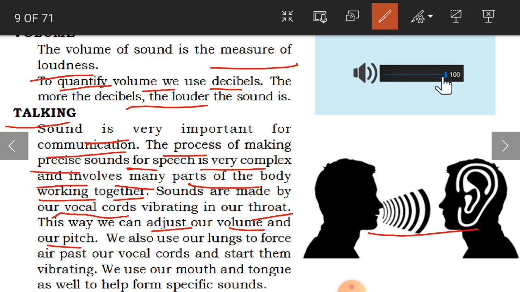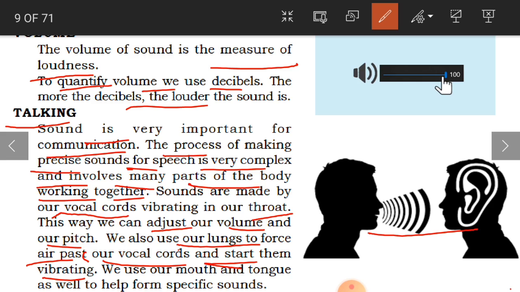Clear, children? And we also use our lungs to force air past our vocal cords and start them vibrating. We use our mouth and tongue as well to help form specific sounds.